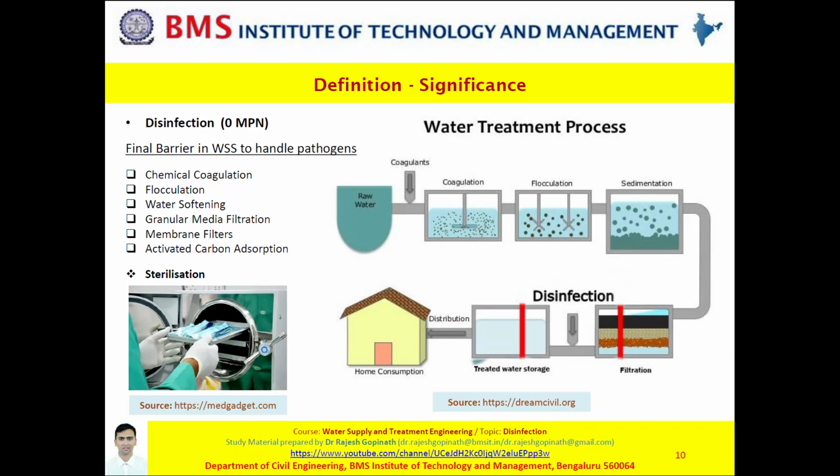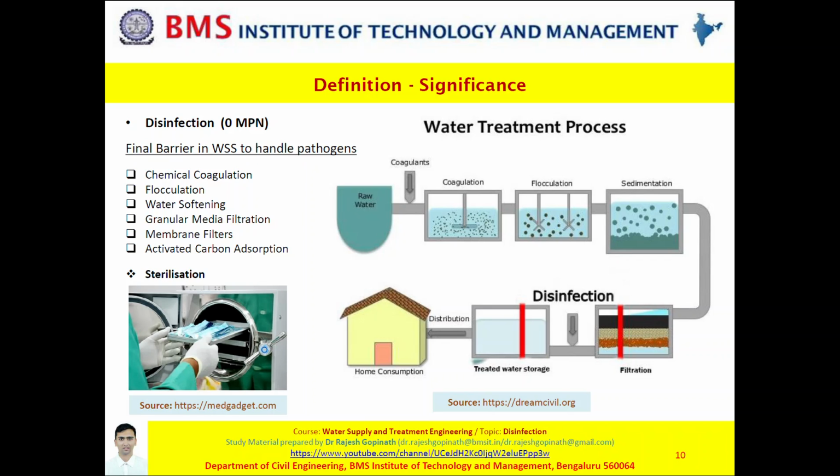The bottom line is, only if disinfection is carried out, you can be assured that the water is safe to consume. As you can see in slide 10, as I have reiterated, disinfection is the final barrier in a water supply scheme to handle pathogens. And when I say so, as per water quality standards, you are expected to ensure not more than 0 count or 0 most probable numbers of microorganisms in your drinking water.